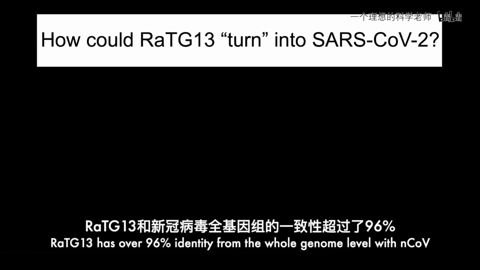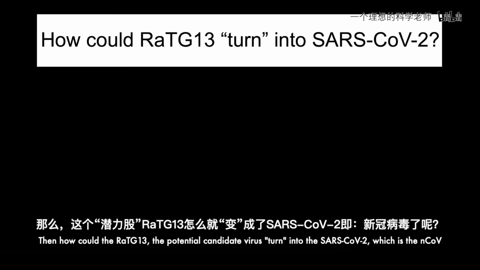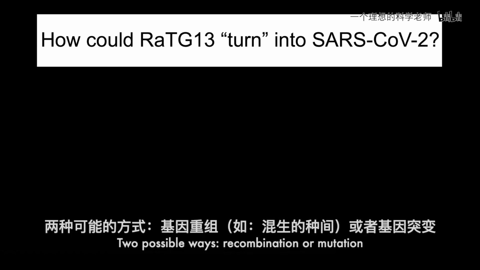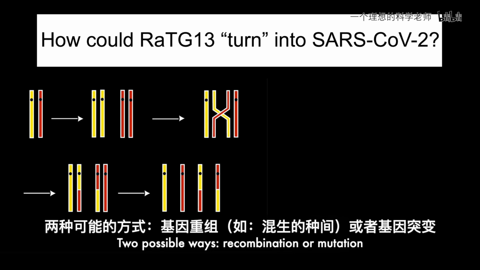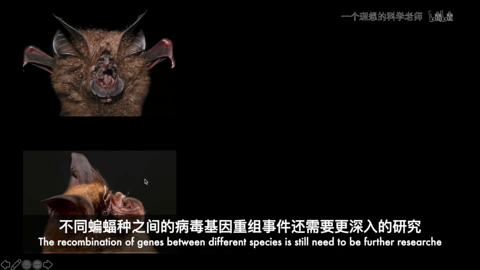As we've discussed previously, RaTG13 has over 96% identity with the novel coronavirus at the whole genome level. The scientists found this virus in a horseshoe bat. Then, how could RaTG13, the potential candidate virus, turn into SARS coronavirus 2, which is the novel coronavirus? Two possible ways: recombination or mutation. The recombination of genes among different bat species still needs to be further researched.